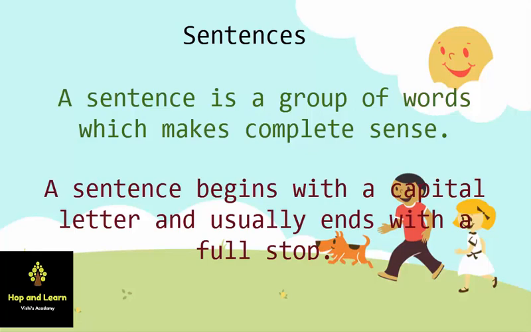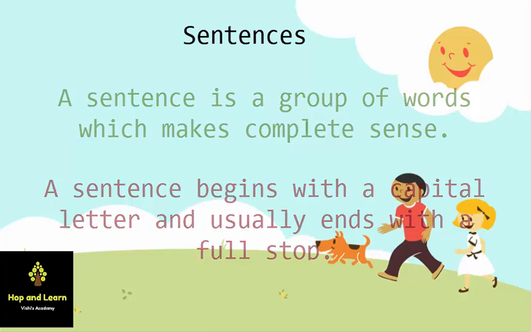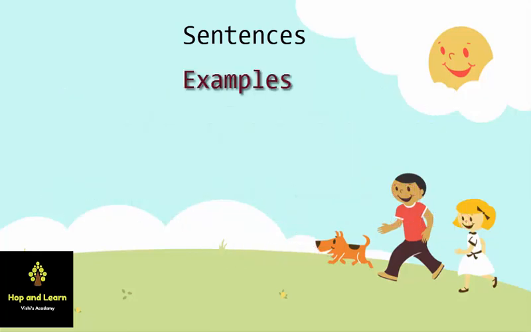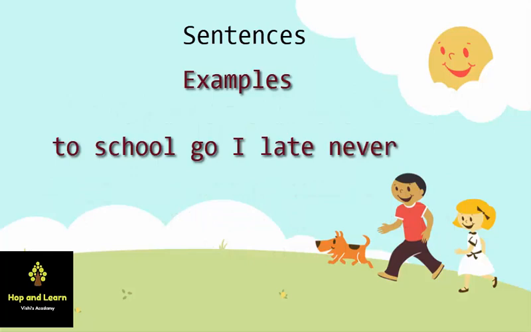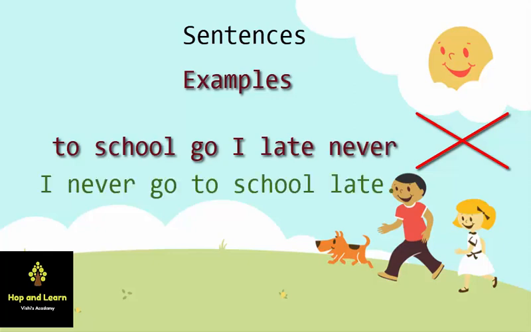A sentence begins with a capital letter and usually ends with a full stop. Now let's take an example. "To school go, I late never." Is this correct? No. Why? Because it does not make any sense. So the correct sentence is "I never go to school late."